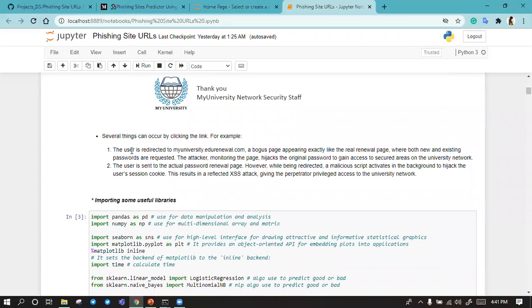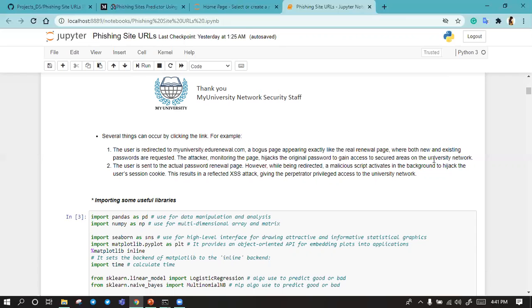Several things can occur by clicking the link. For example, the hacker can redirect you to that particular link and steal your ID and passwords, can also monitor the page, and can hijack your session cookies.